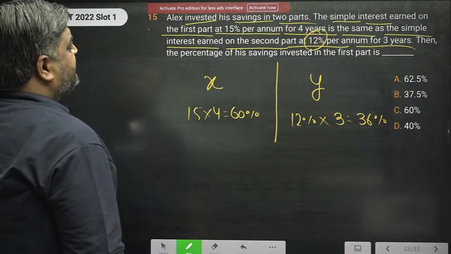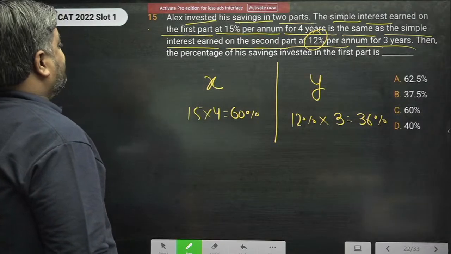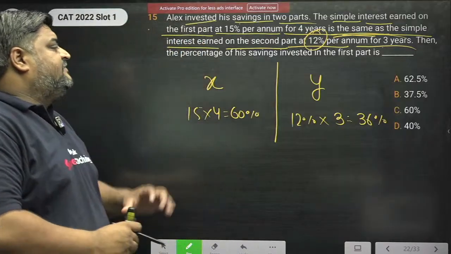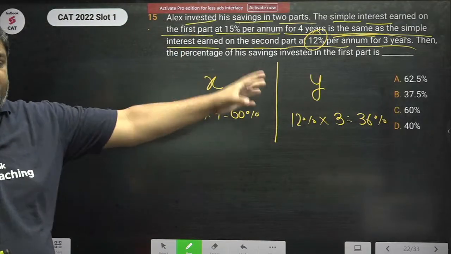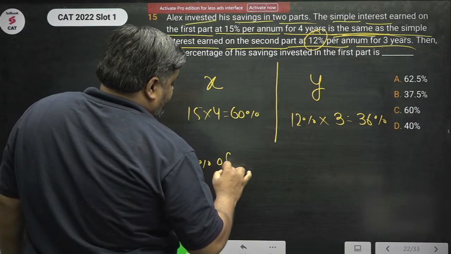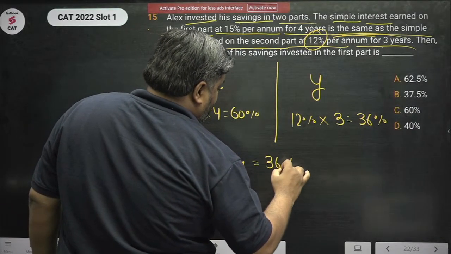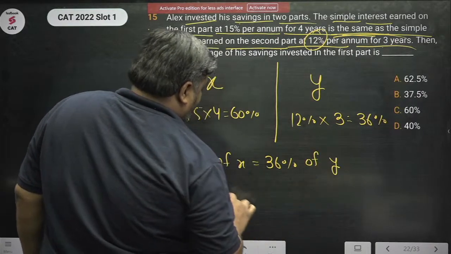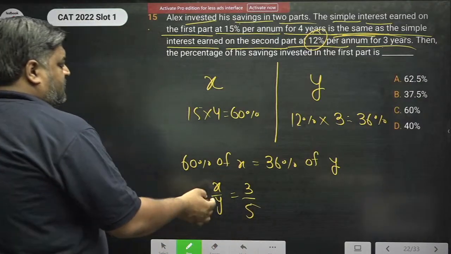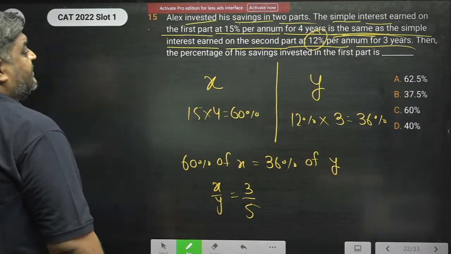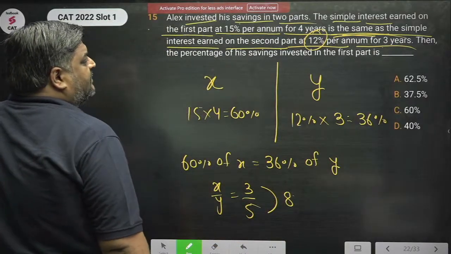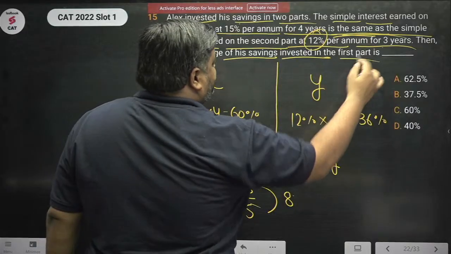Okay, also it is given that these two interests are same, interest generated on the first part is same as interest generated in the second part. So this gives me 60% of X is equal to 36% of Y. X by Y is 3 by 5. So they are in the ratio 3 by 5. Total क्या हो जाएगा? Total would be 8.